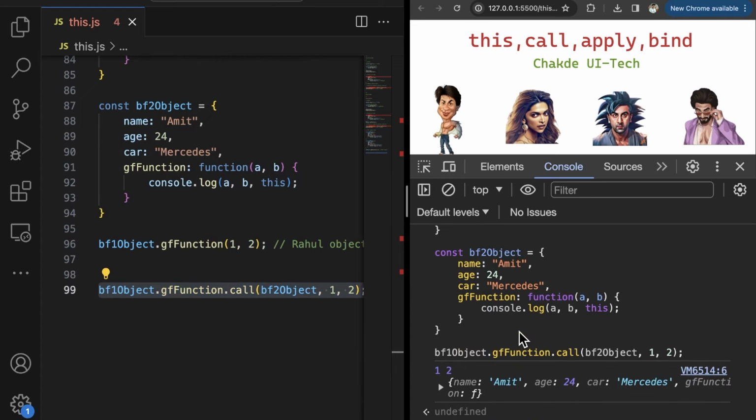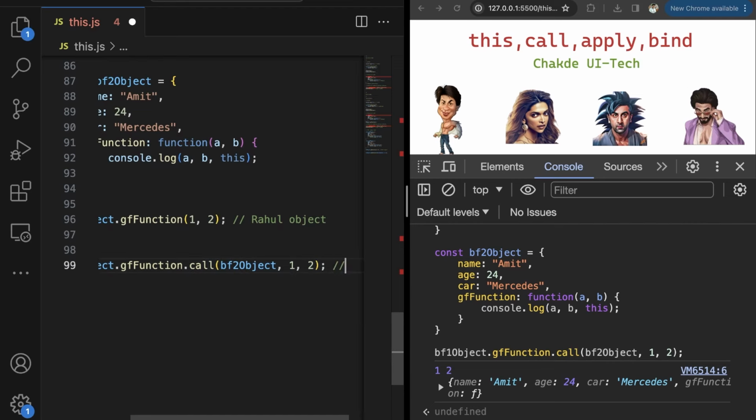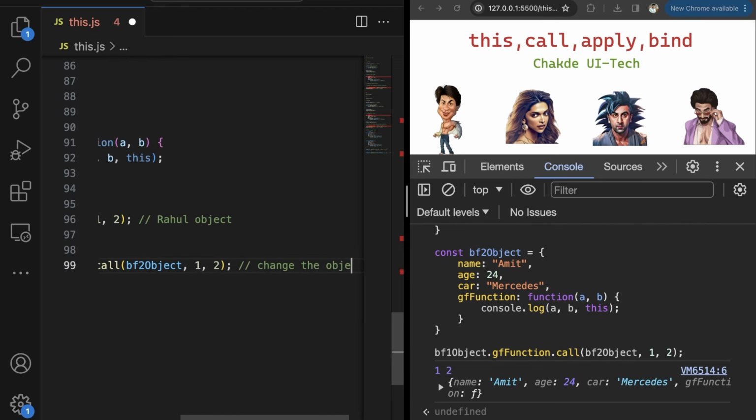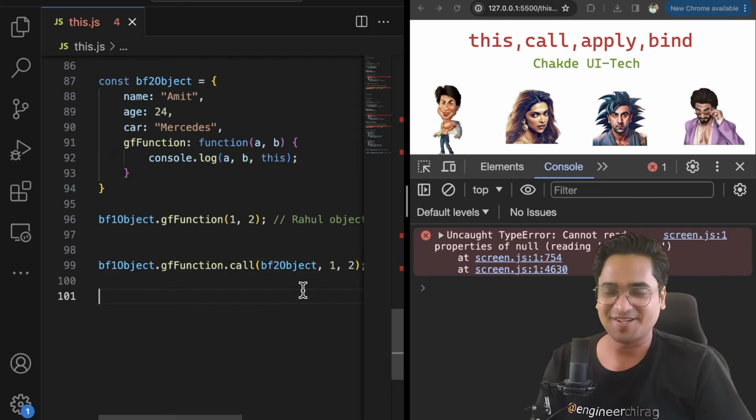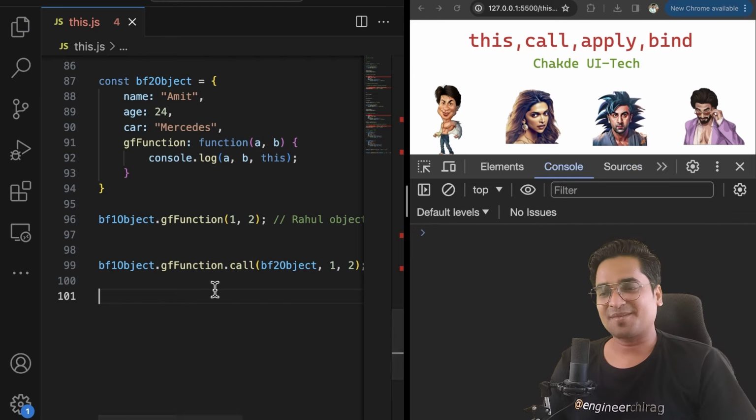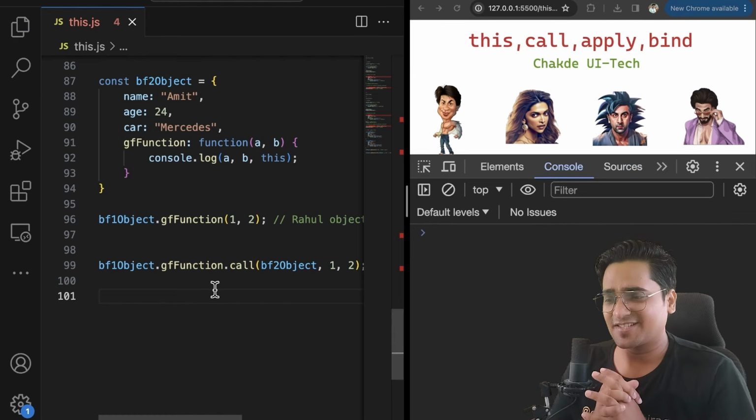Now it says, hey, why not Amit? Young guy having a Mercedes. And obviously you changed your BF. Although you were with BF1, you are now actually shouting out about BF2. So what this call helps you do is change the object reference, or you can say, ditch your boyfriend. That is what this call does.